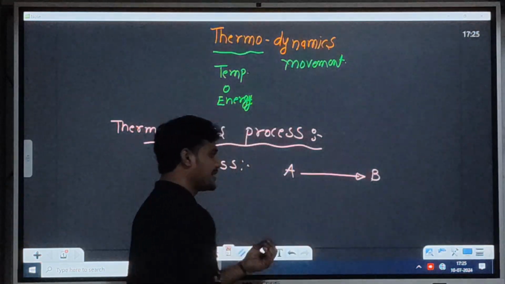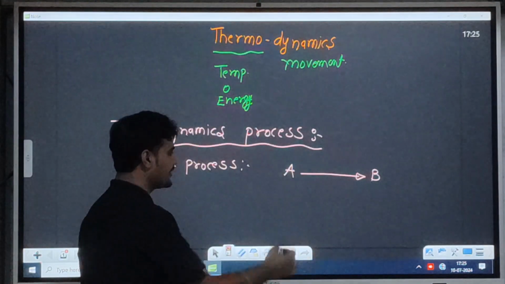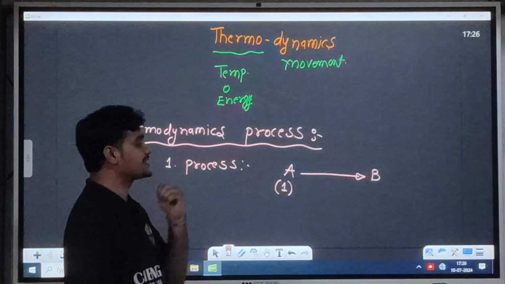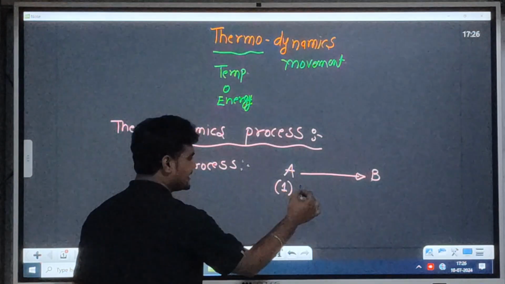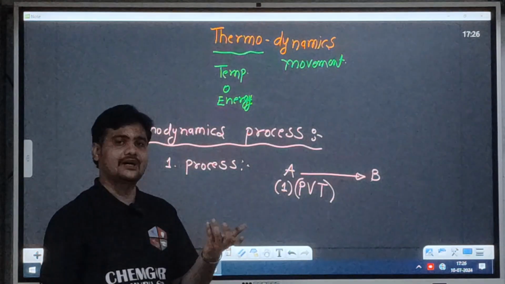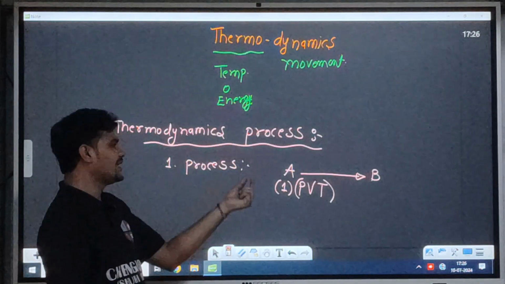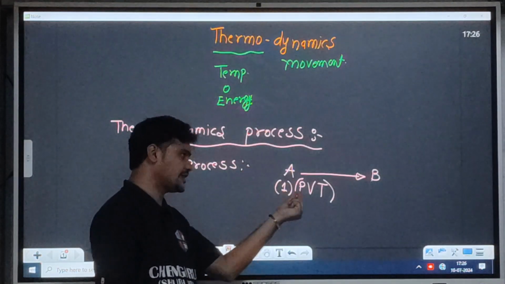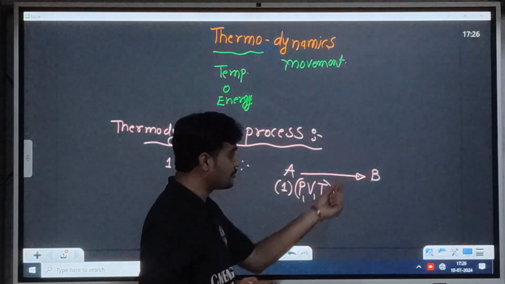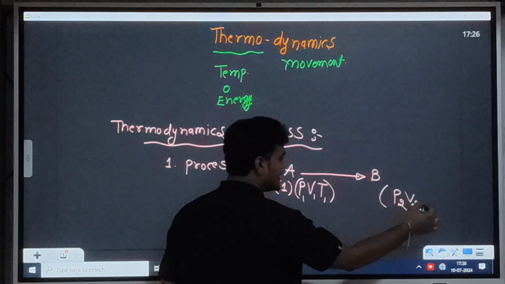Let me give you a point, point number A, and it has to go to point number B. If it is described by point number 1, it is driven by four state factors: pressure, volume, temperature and mole. But the fourth, mole quantity, we will fix in this chapter at 1 mole. So for 1 mole, if a position is described by pressure, volume and temperature, let's suppose this is 1, and if it has to be driven to point number B, it can be P2, V2 and T2.